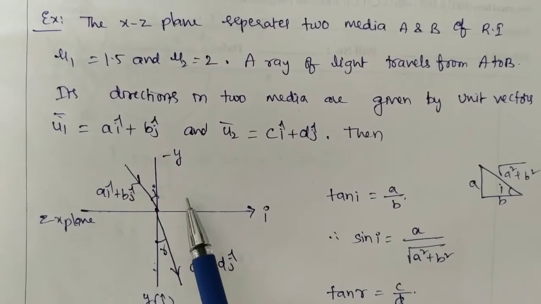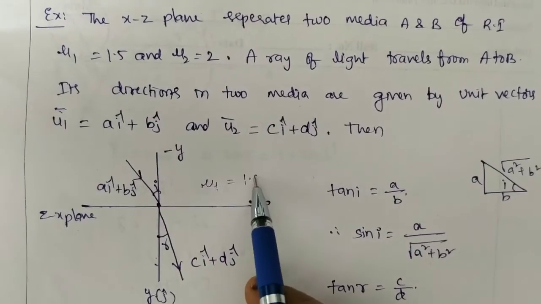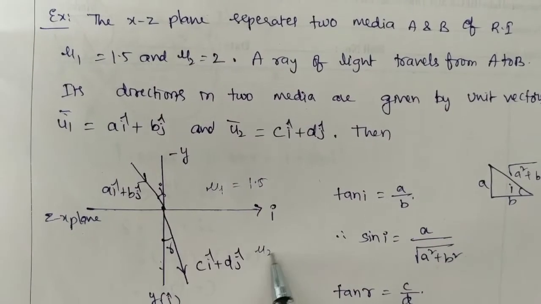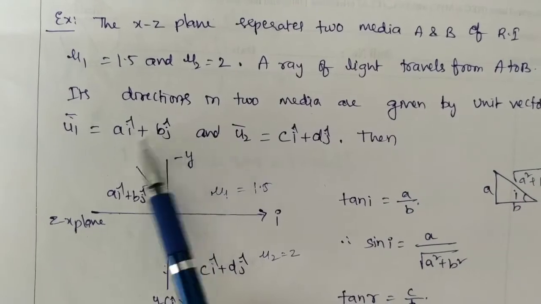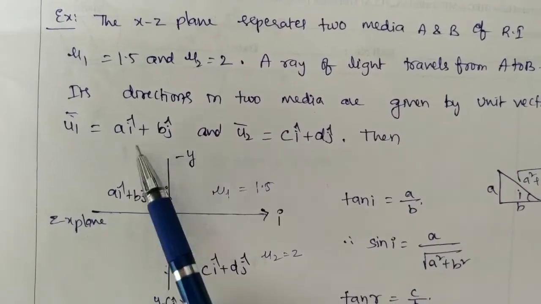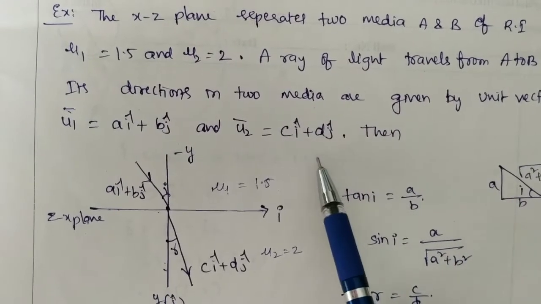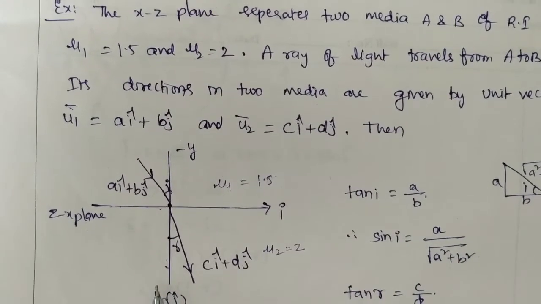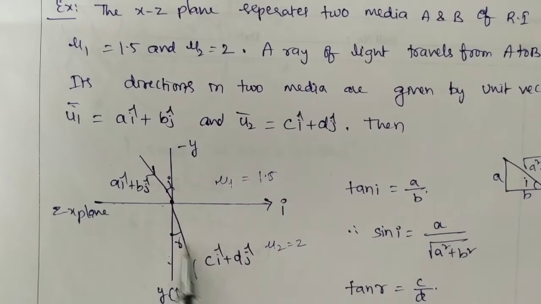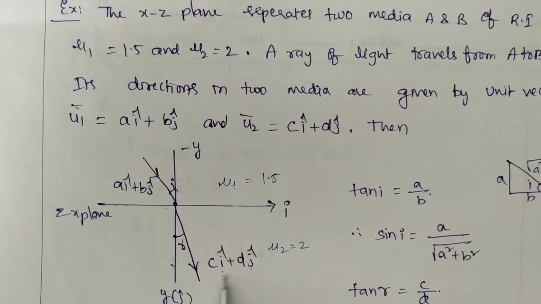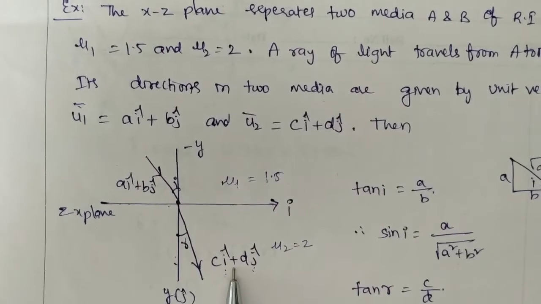Here the refractive index mu1 is given, that is 1.5, and the refractive index mu2 is given, that is 2. The unit vector along the incident ray is a i cap plus b j cap, and the unit vector along the refracted ray is c i cap plus d j cap. Both rays lie in the xy plane.